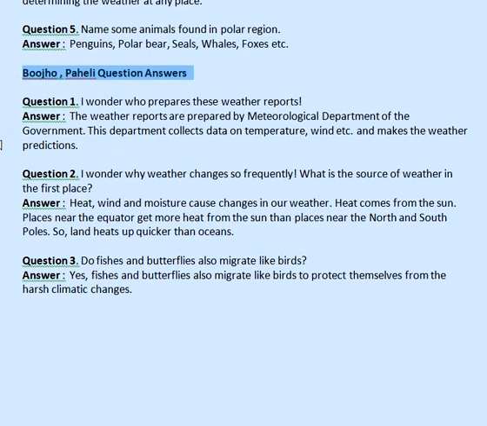Boojho, Paheli. Question answers. Question 1. I wonder who prepares these weather reports. Answer: the weather reports are prepared by the Meteorological Department of the government. This department collects data on temperature, wind, etc. and makes the weather predictions.